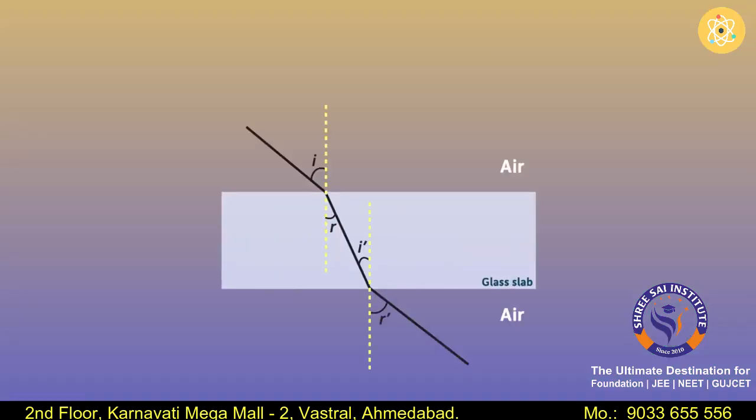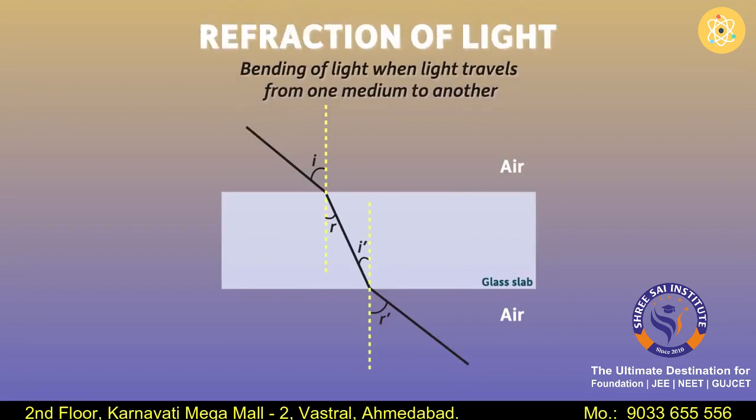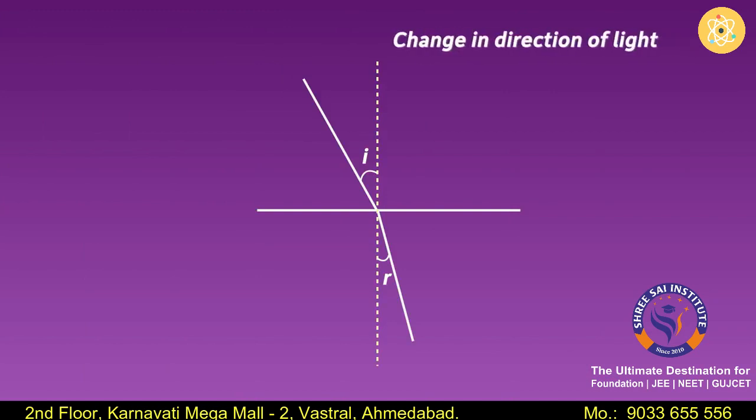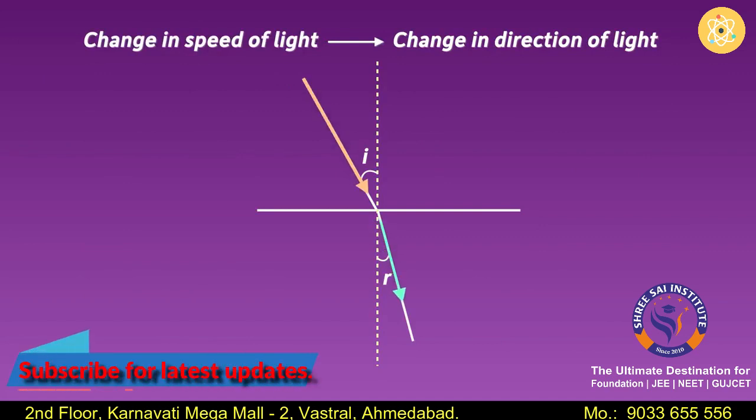In the previous part of this lesson, we saw what refraction of light is. It's simply the bending of light when it travels from one medium to another. The question I left you with was, why does light change its direction after entering another medium at an angle? Let's discuss that in detail. The change in direction of light occurs because of the change in the speed of light in that medium. When light enters another medium, there is a change in its speed. The speed may either increase or decrease depending on the medium.